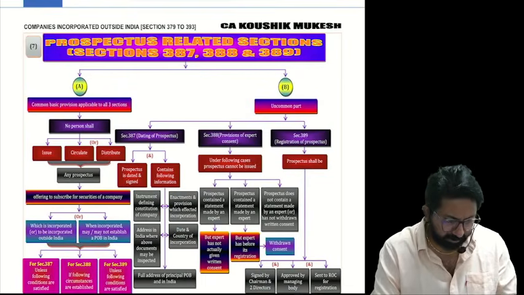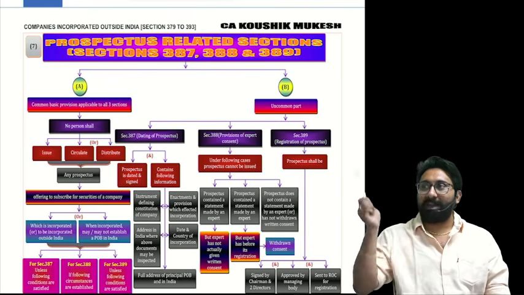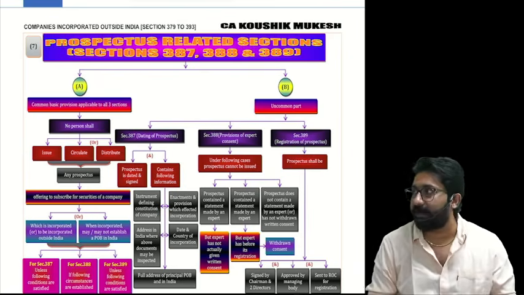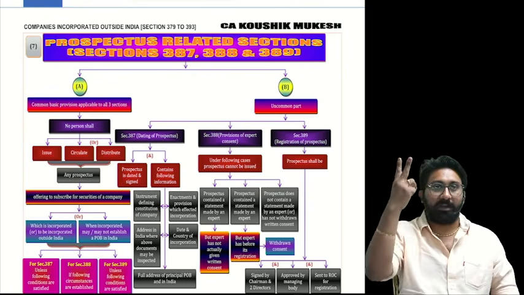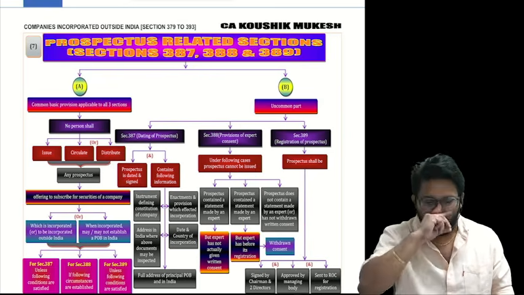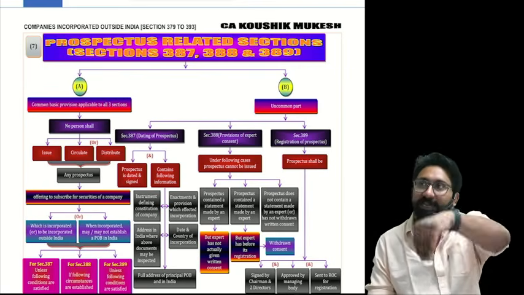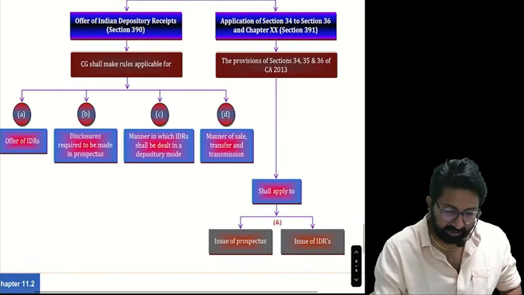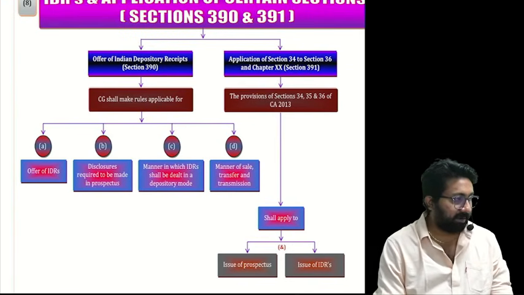Come directly to the next part. What are the sections we completed now? Give me the list. Compare what you knew about foreign companies one hour before and one hour after, and how the progress has come. We completed Section 2(42), the foreign company definition. Next, 380, 381, 382, 383, 384, 385, 386. All these are completed, correct? Now do one thing. Don't read 387, 388, 389. Directly come to 390, 391.